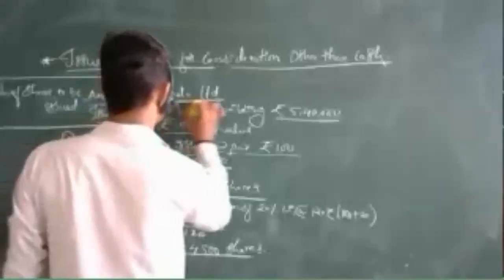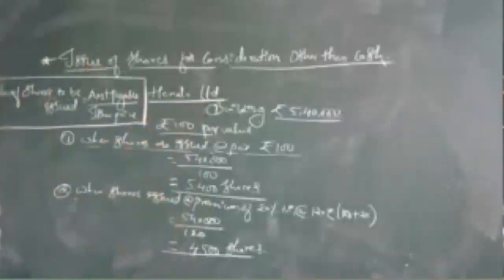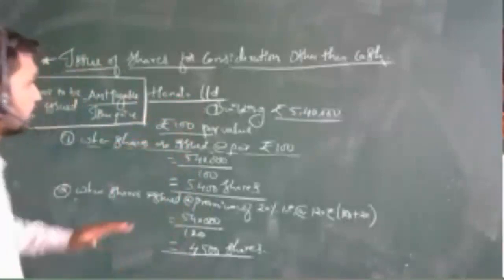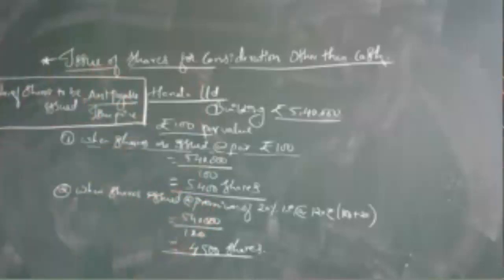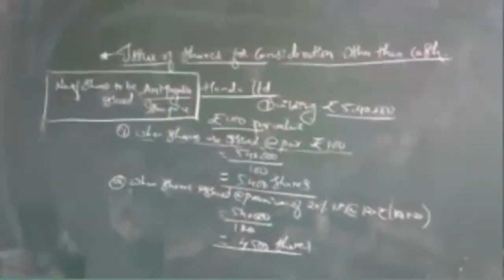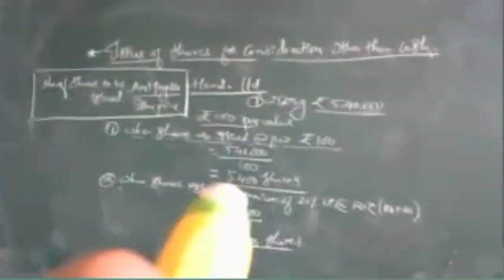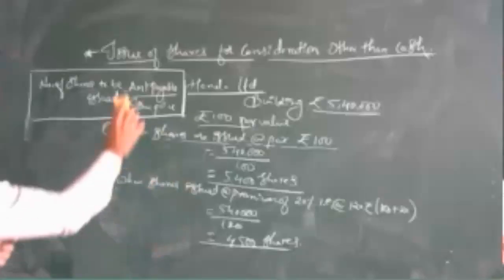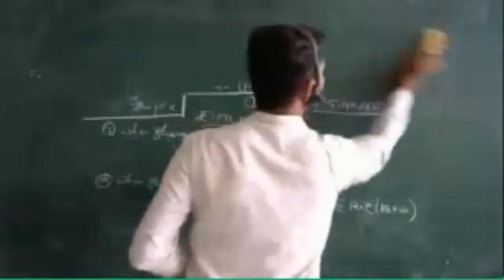for this Honda Limited. Remember this name, Honda Limited. This is one of the problems we are going to work on over here. After this, on the basis of this information, we are going to pass the journal entries. So this is one of the parts. Let's see further. I will pass the journal entries now. Okay, so these things are over. Let's go for the journal entries now.